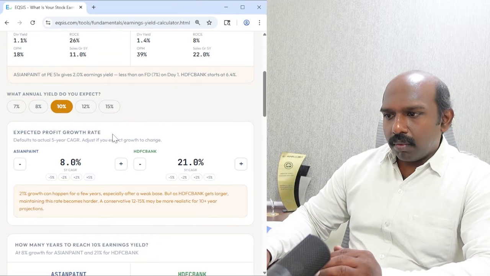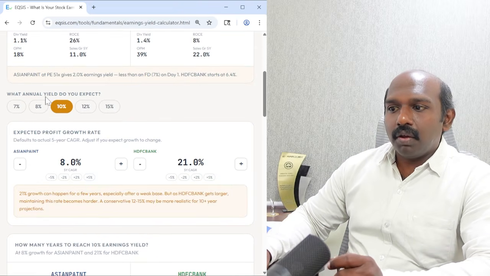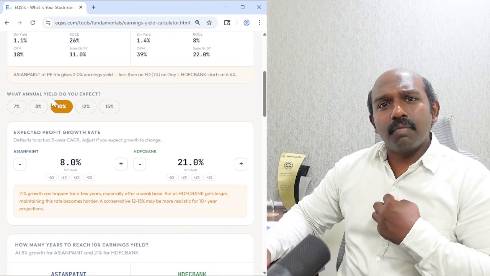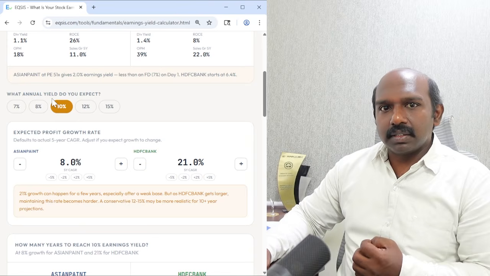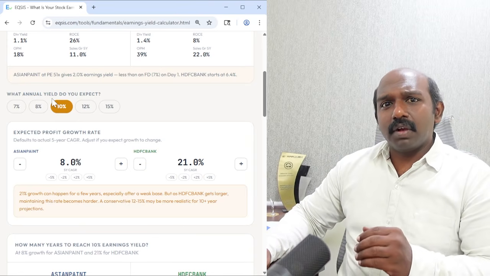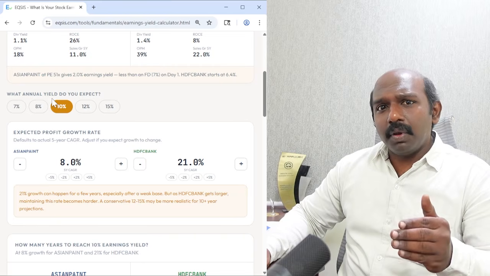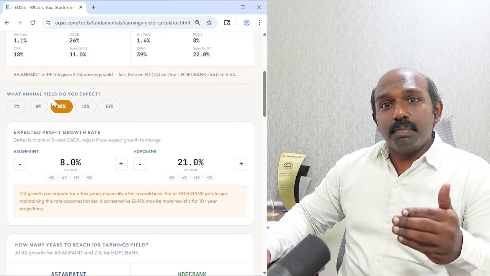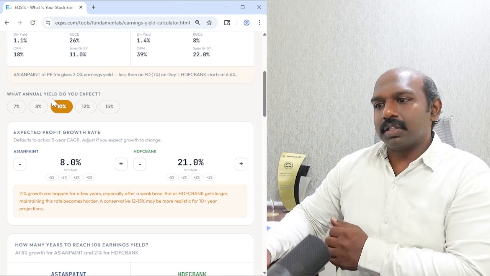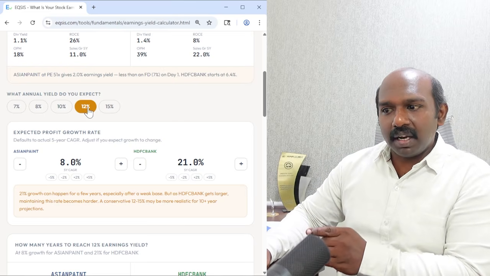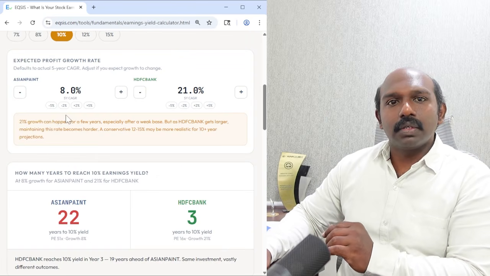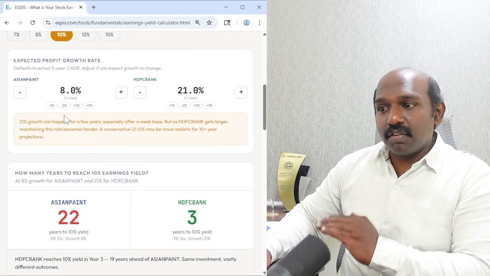Once you scroll down, here you can set your expected yield. As a long-term investor, I may have my return on investment expectations. Am I right? So what exactly is the yearly yield that you are expecting? Because in the long term, if a company earns what meets your expectation, then your investment will yield your expected returns. So you should first convey whether you are expecting 12%? Are you expecting 10%? You can interact here. And of course, the earnings yield can be justified by the growth rate.